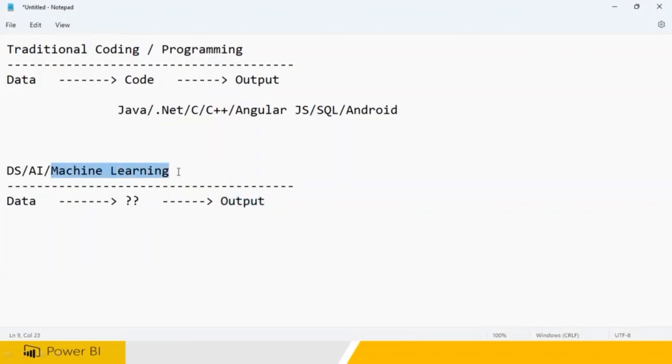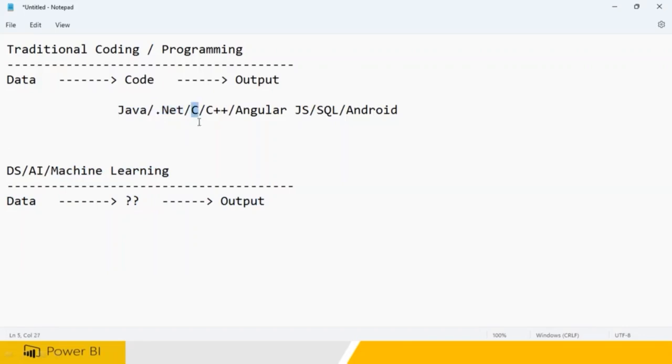What is machine learning? Machine learning means you give the data, you show the output to the machine, and the machine knows how to write the code. Now the machine should have a small algorithm, machine learning. So Java code you are not writing; Java code will be written by the computer. .NET code you are not writing; .NET code will be written by the computer.